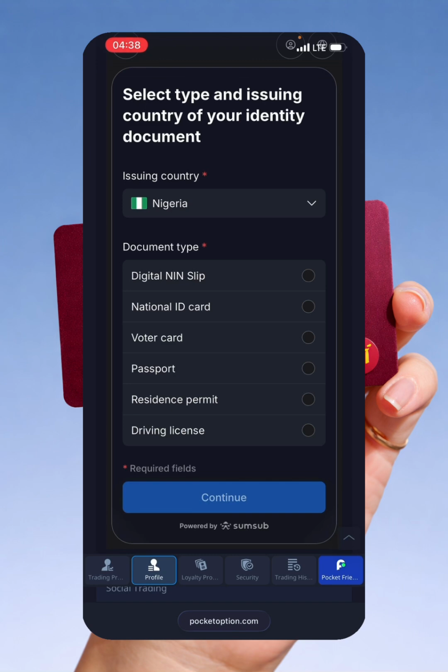Now this is where we are going to choose our document type. We have the digital NIN slip, the national ID card, the voter card, the passport, that's your international passport, residence permit if you live in Nigeria, and the driving license. A lot of people in Nigeria have the digital NIN slip, so if you have it, you just click there. If you have the national ID card, the voter card, or the passport, you click it. I have my passport, so I'm just going to click on passport and continue.